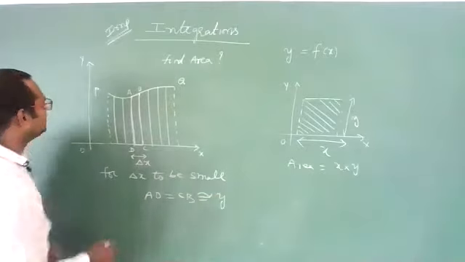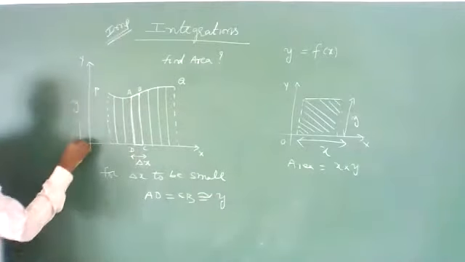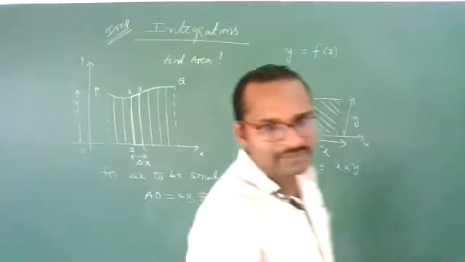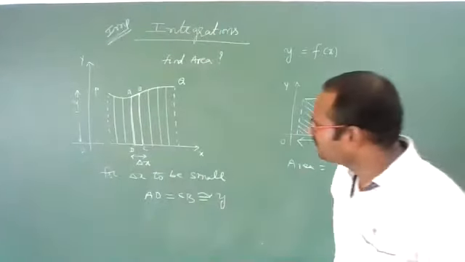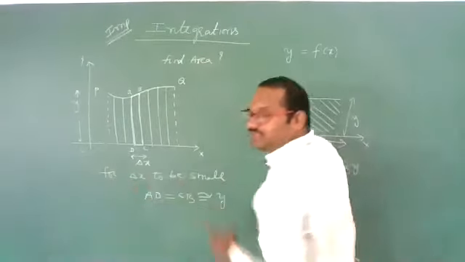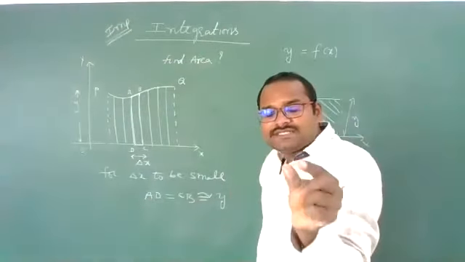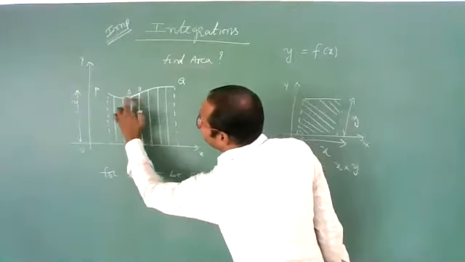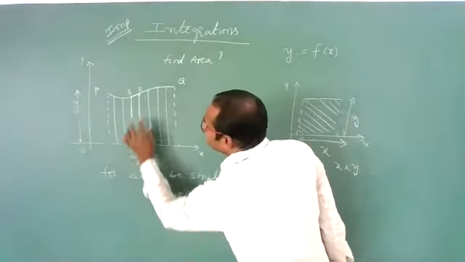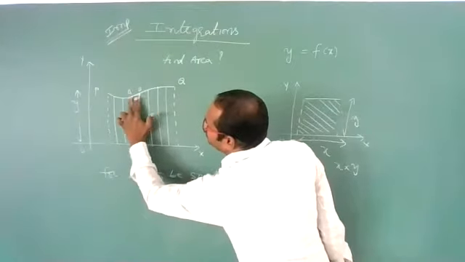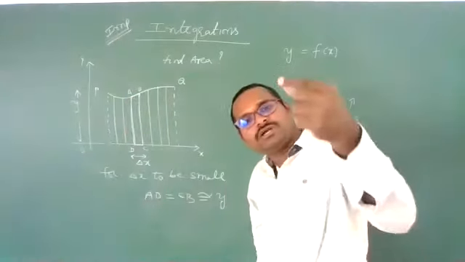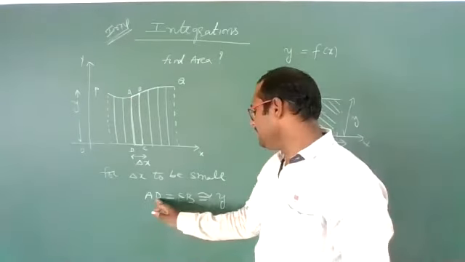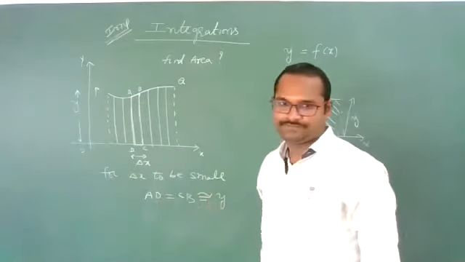Yes, this distance is y. Are you getting it? You choose delta x very small, so that there is no difference between AD and BC. Both should be equal. Almost they should be horizontal. Like that, divide into small strips, so that AD is equal to CB is equal to y.